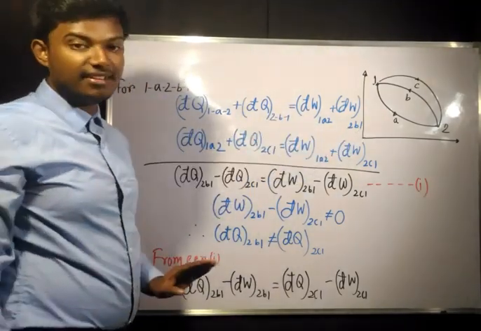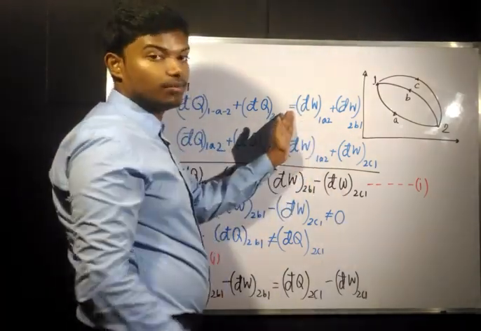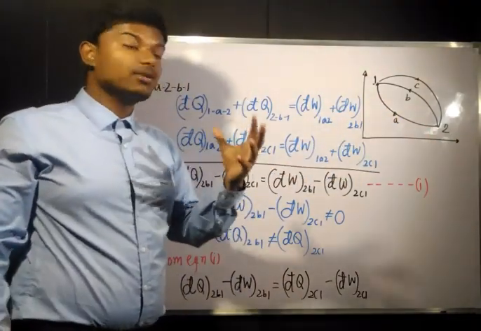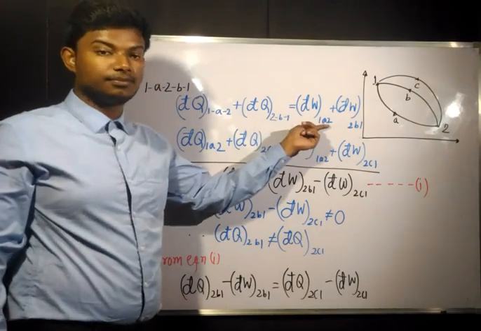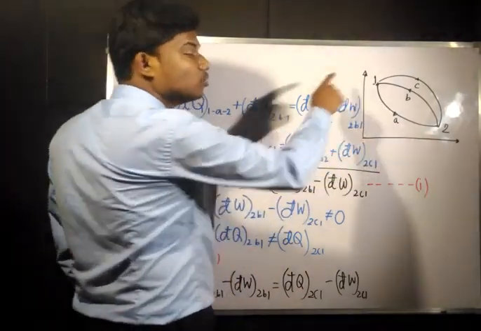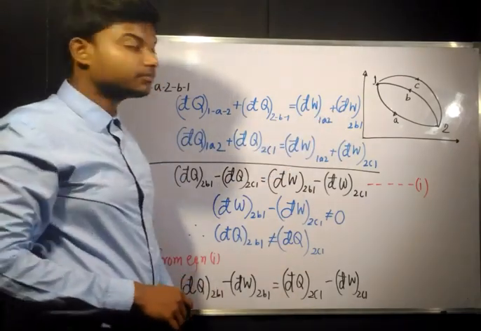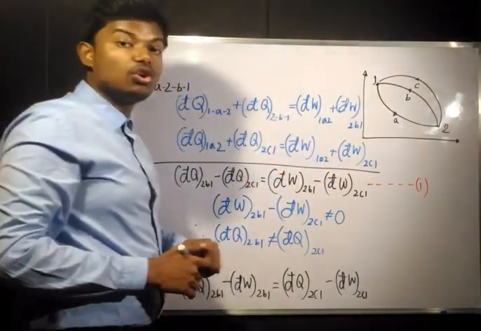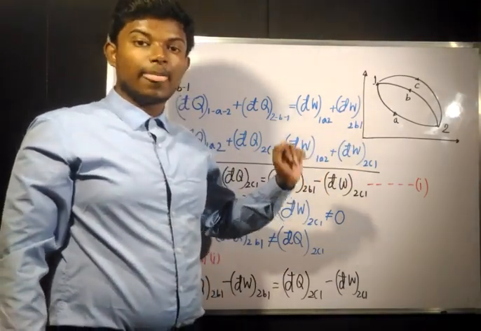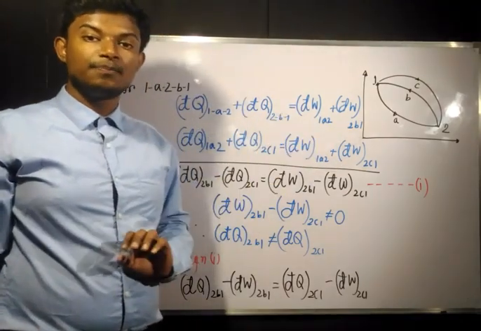Now on the right hand side of the equal sign, we have written dW 1A2. That means for 1 to 2 via path A, this is the work transfer, and plus we have written dW 2B1. That is while returning from 2 to 1 via path B, the work transfer. Now these two things consist of the total work interaction of this cycle. Okay, according to the first law of thermodynamics, this total heat interaction and total work interaction are going to be the same.